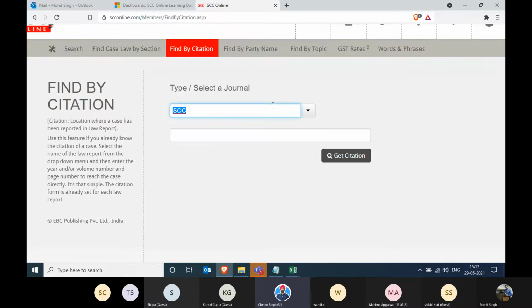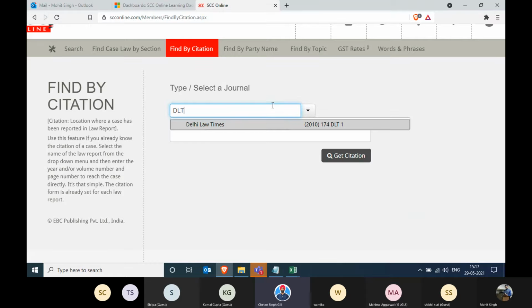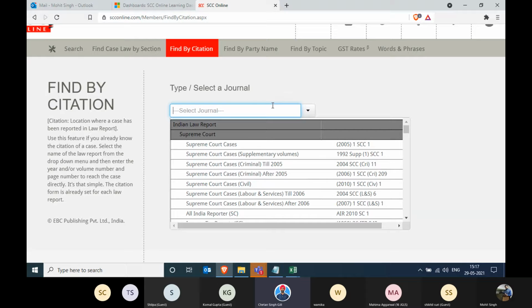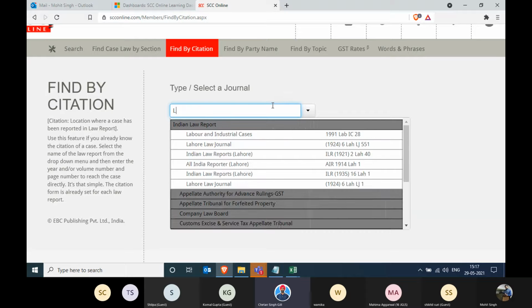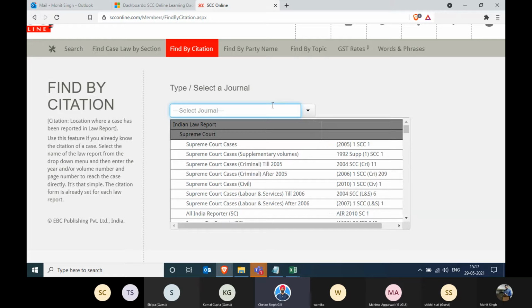Maharashtra Law Times, Guwahati Law Times, then DRJ, DLT, then CTC, then Law Weekly. All these are alliances. So when you use their citation, you'll get the printout as it was published in their journals. The list of all the alliance ones is mentioned on the main website.